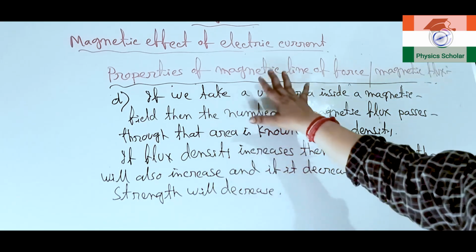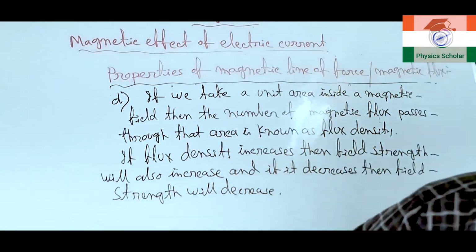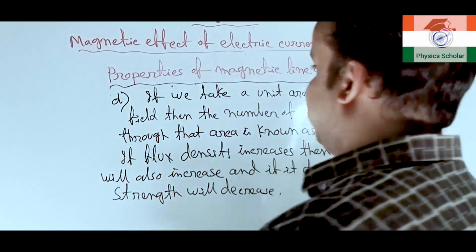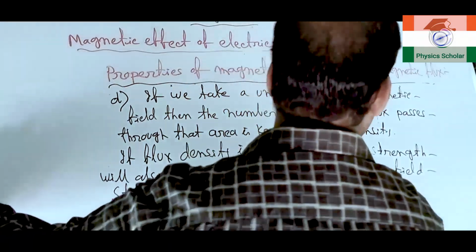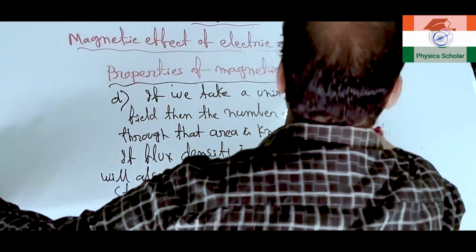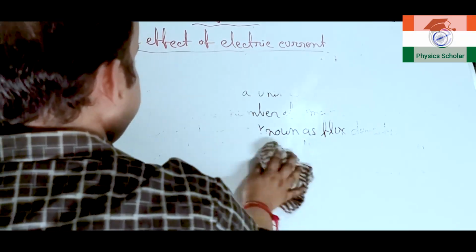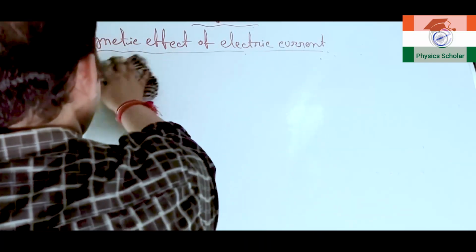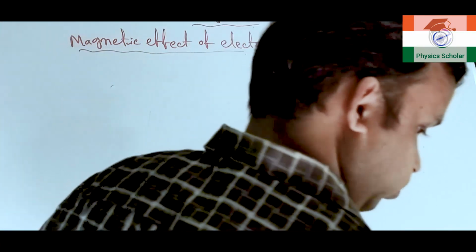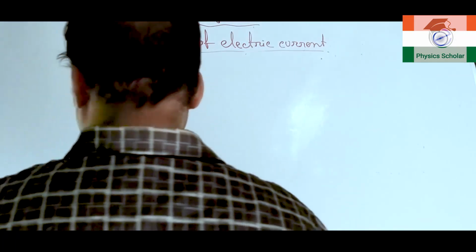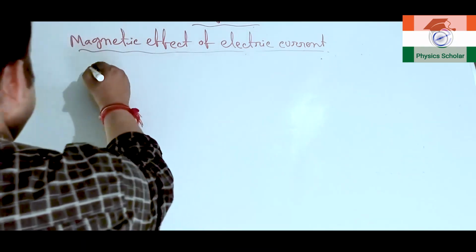Clear? So, these are basically the properties of the magnetic line of force. Now, let us move to the very important question that in the properties we have written: why two magnetic lines of force cannot intersect each other. Okay. This is a very common question that may come in the examination.